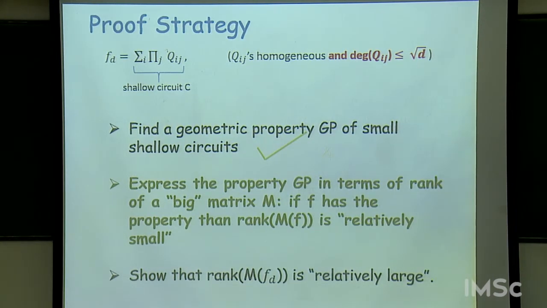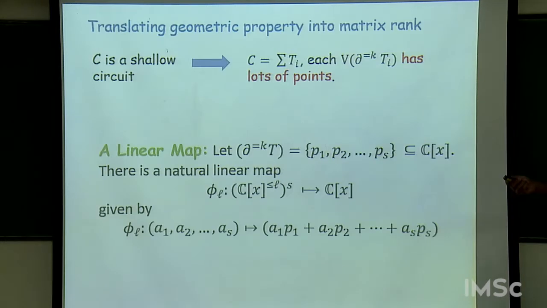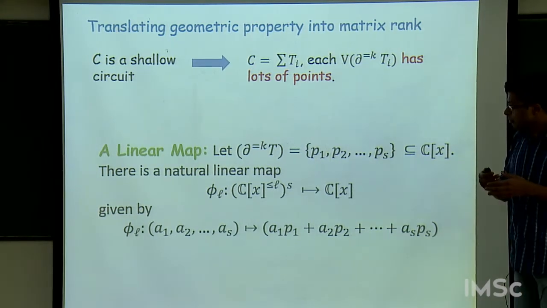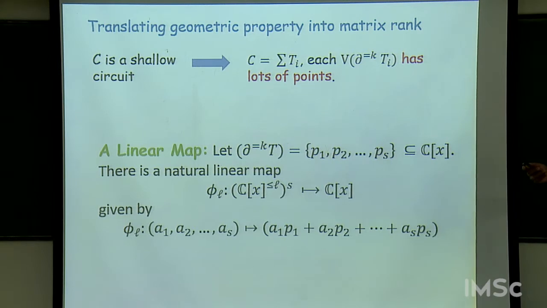Now, using a theorem by Hilbert, you can translate this geometric property into a rank condition. Essentially, let me just quickly tell you that if you have a variety, the fact that the variety has lots of points on it can be captured by the rank of a linear map.